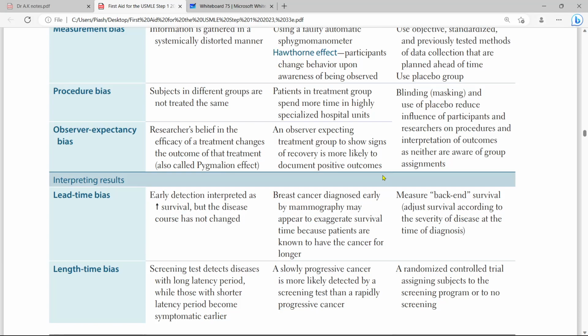Like a person having lung cancer, whenever you diagnose, he has limited survival, like 1 year, 2 years. We are seeing that we are increasing the survival, but actually the disease course would be similar. Early detection will not increase the survival. So in here, measure backend survival, adjusting survival according to the severity of the disease at the time of diagnosis.